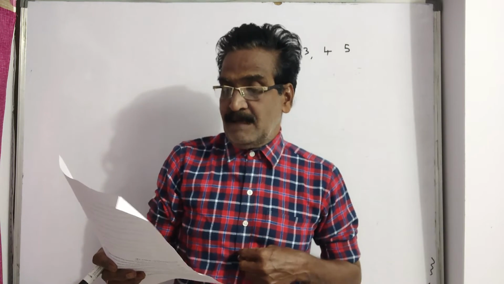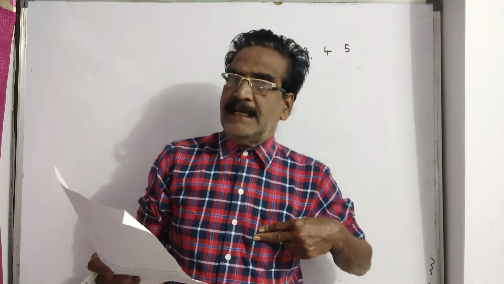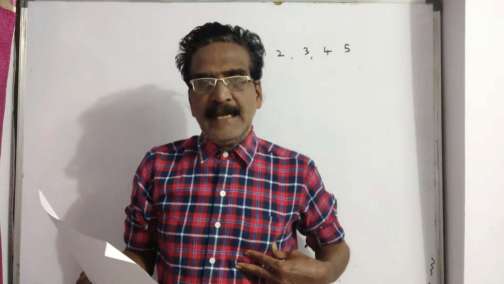So, friends, the first two, 1 and 2, are not equally likely, and the third and fourth are equally likely.